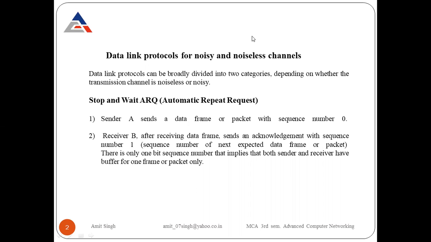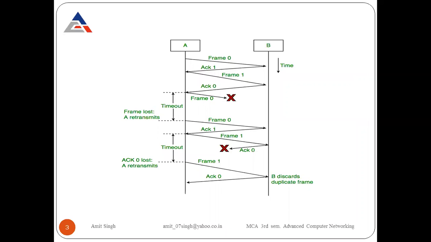Suppose I am the sender and you are the receiver. I send frame number 0 towards you. Whenever you receive that frame, you send the acknowledgement with sequence number 1. So I come to know that frame 0 is received by your side, and now you are looking for the next packet. Clear? So this is the diagram, and with the help of this diagram, everything is clear.